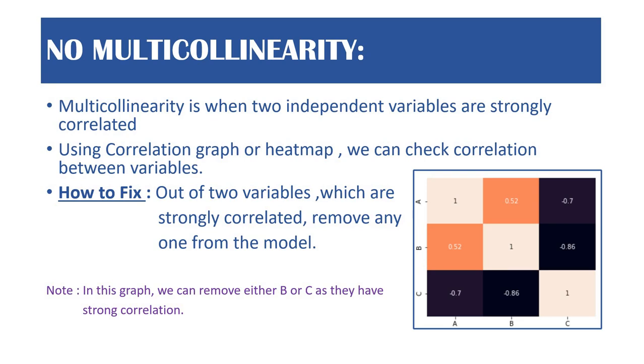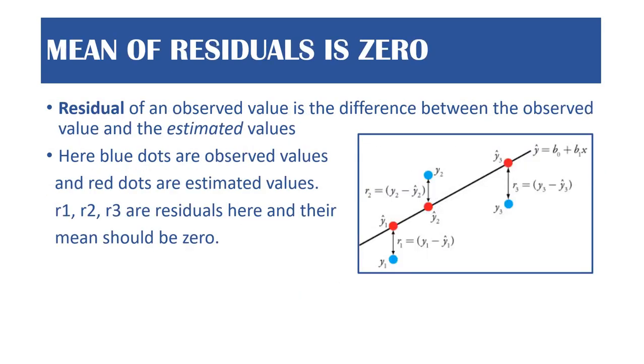So that is what multicollinearity is. There should not be strong correlation between two independent variables. Third one, that is the mean of the residuals should be 0.